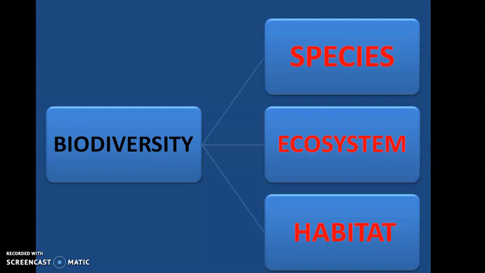And the second is ecosystem. The various communities of living organisms, plants and animals interact among themselves. वो एक दूसरे के पास independent है and interdependent है, as well as with their physical environment like soil, air and water. For example, green plants interact with soil to get minerals and water, and they interact with air to get carbon dioxide for carrying out the process of photosynthesis. यही चीज मैंने आपको बोली, they are interdependent on each other.